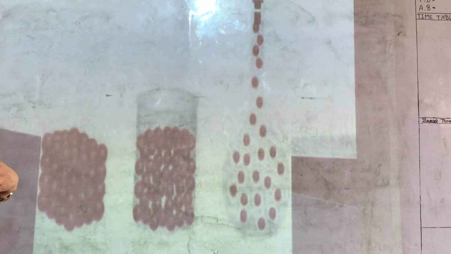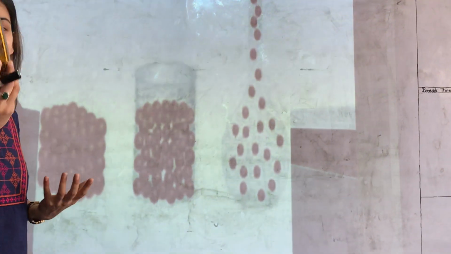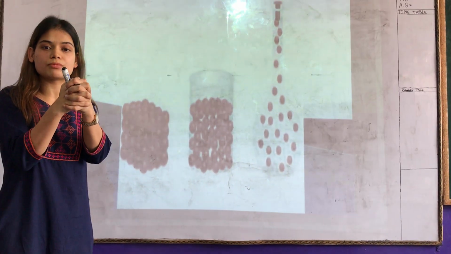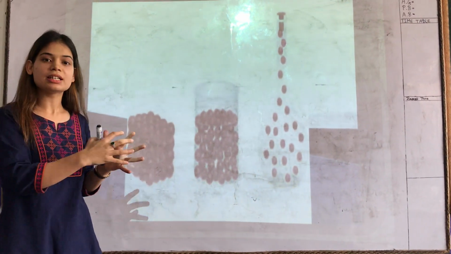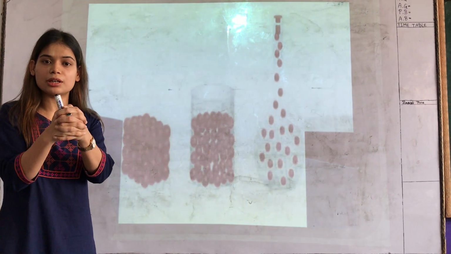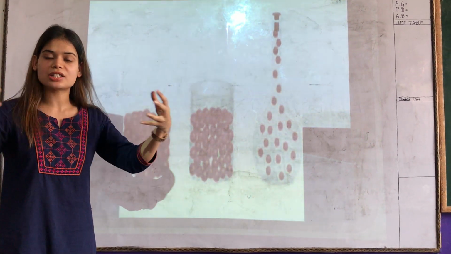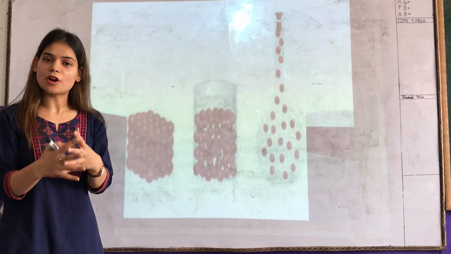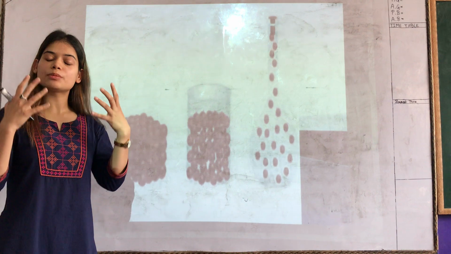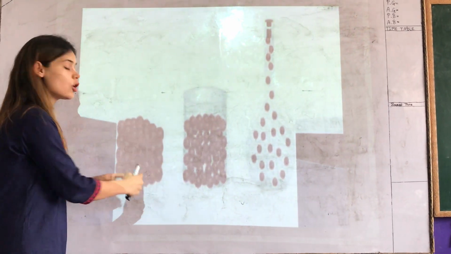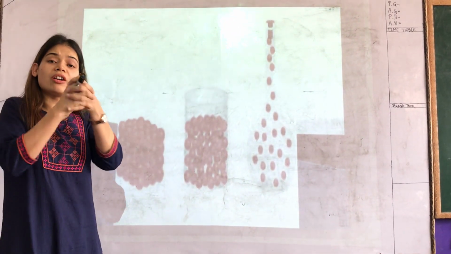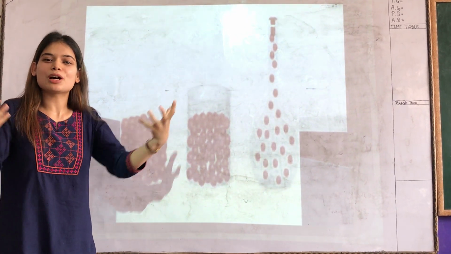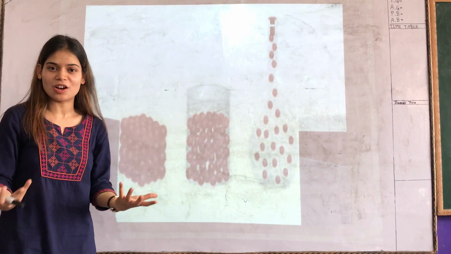And they also cannot flow. For example, this duster cannot flow like a liquid. Why? Because they have a lot of force of attraction between them. These particles have a force of attraction in between them. That force won't let the duster flow. That force doesn't let any solid flow. And also we are not able to compress solids because of this compact size. If something is already so compressed, so put together, how are we able to compress it more? It will break down.